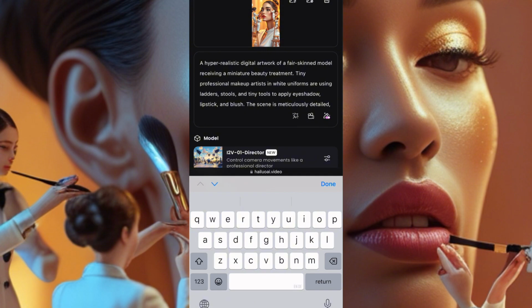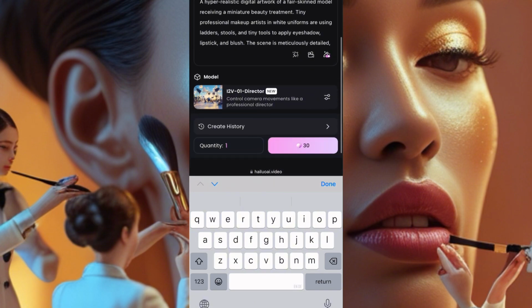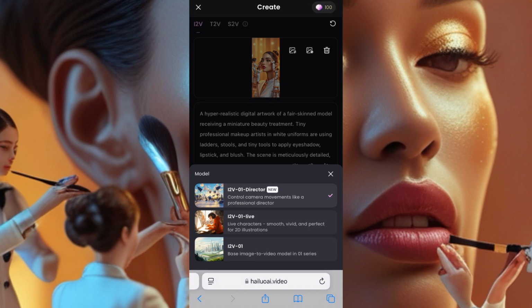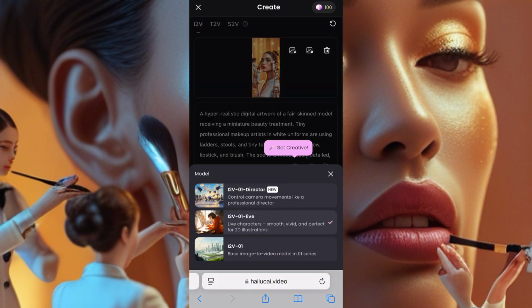Now you have a director mode here. When you click on top of model, you see director mode. You see image to video 01 live, and then you have image to video 01 director. I'll choose the one in the middle, because live character, smooth, vivid, and perfect for 2D illustrations. I will not go for the first, and I will not go for the second.